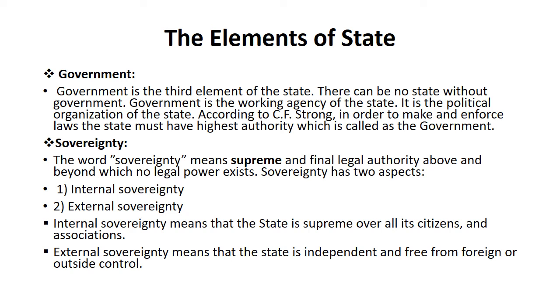So these are the main elements of the state. We talked about population, we talked about territory, we talked about government, and we talked about sovereignty. So this was all about state, its origin, its development, and its elements.